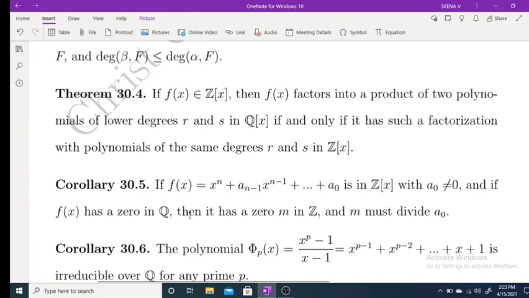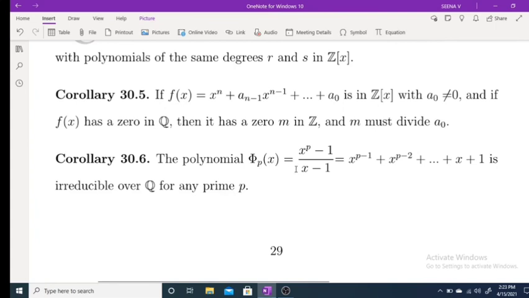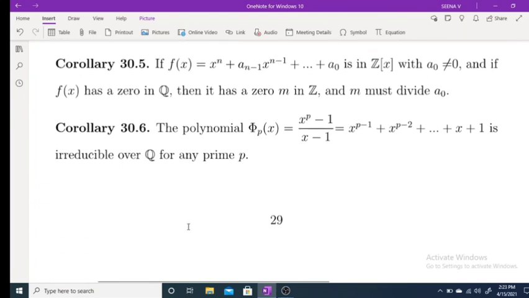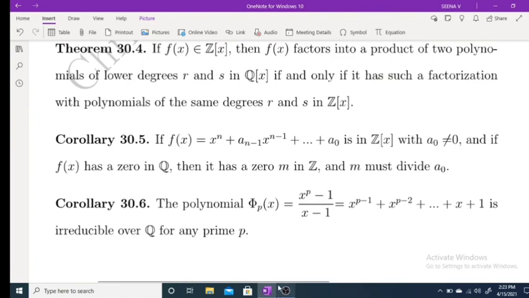And if f(x) has a zero in Q, then it has a zero m in Z and m must divide a0. Okay, the polynomial phi_p(x) = (x^p - 1)/(x - 1), which is equal to this one, is irreducible over Q for any prime p. Okay, that's all for today's